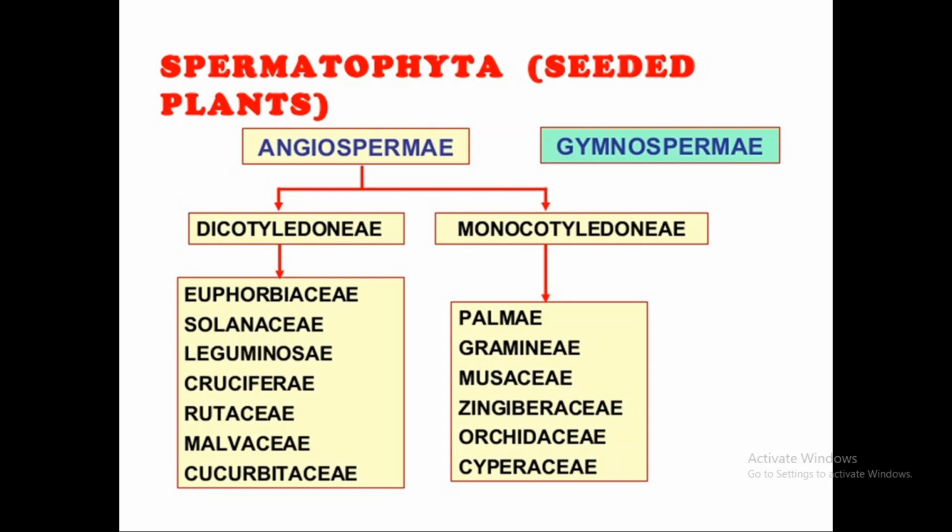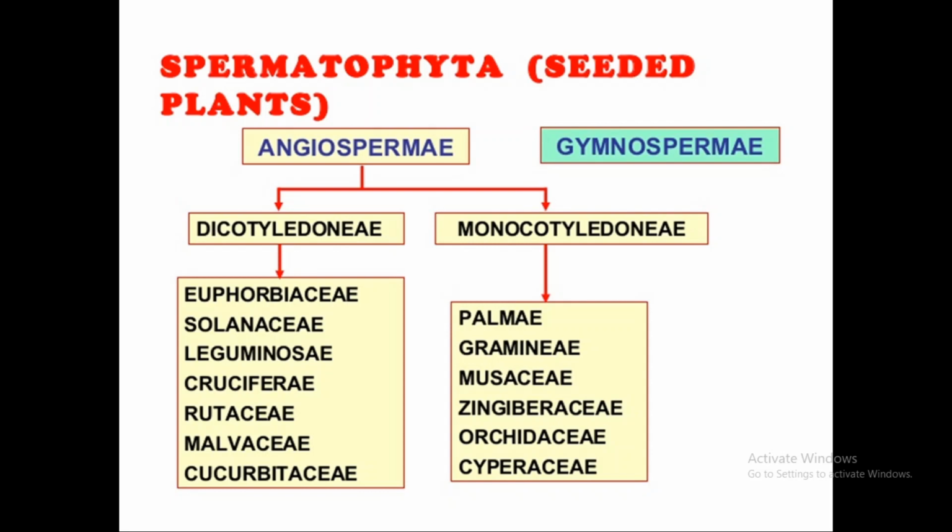There are four necessary parts in a flower: two accessory parts, calyx and corolla, called sepals and petals, and two necessary parts, androecium and gynoecium, which complete the structure of the flower.